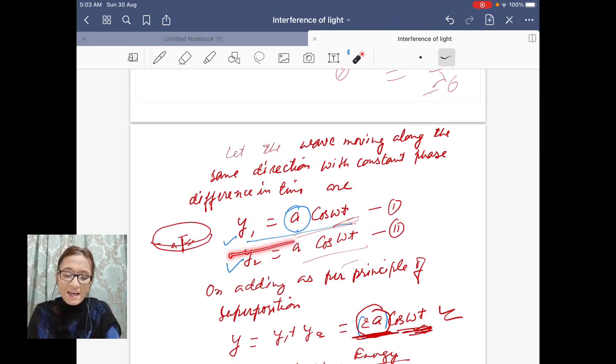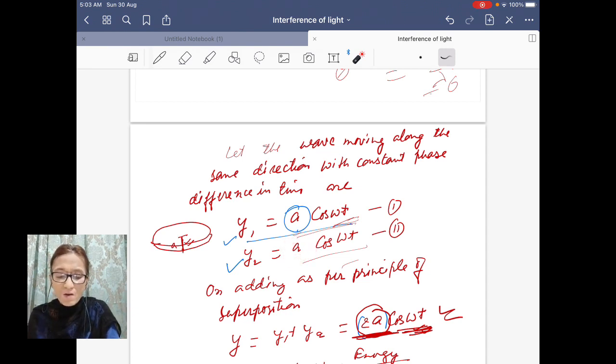So let us take two waves with phase difference 0. When you subtract these two phases, omega t minus omega t, you will find phase difference 0. And the two waves emanating from S1 and S2, let the waves be y1 and y2. So y1 can be written as a cos omega t and y2 can be written as a cos omega t.